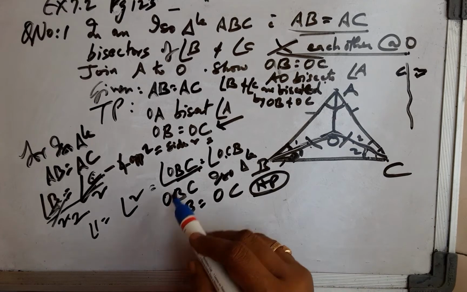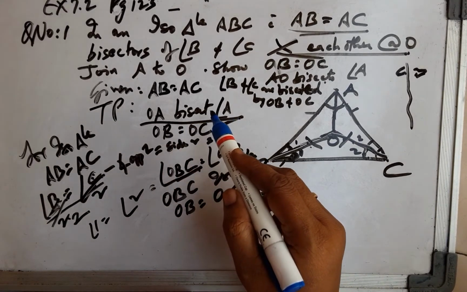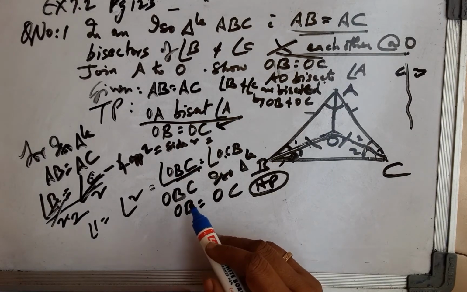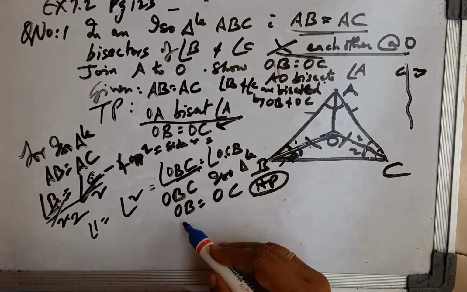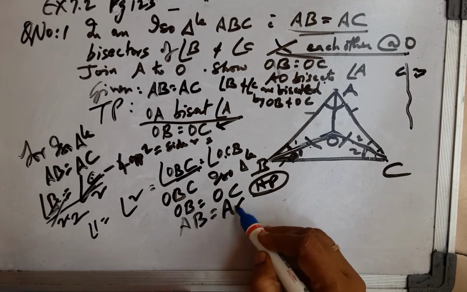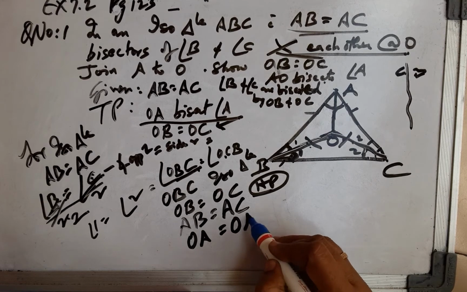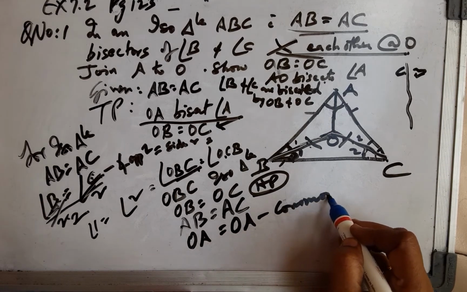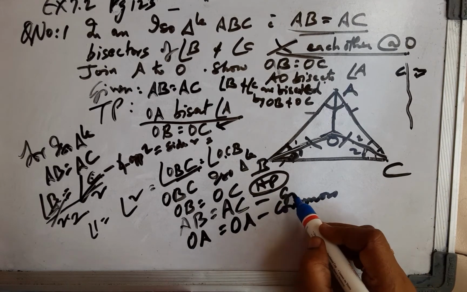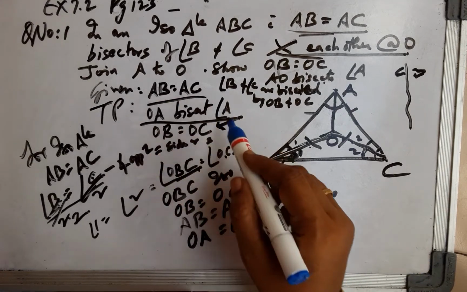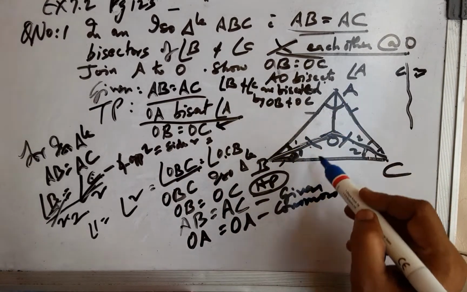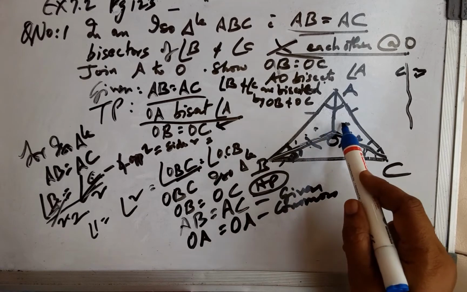Now the second part, OA bisects angle A. Once OB equals OC and AB equals AC and OA equals OA common. This is common. This is the given component, AB equals AC, and this is the common line between these two triangles.